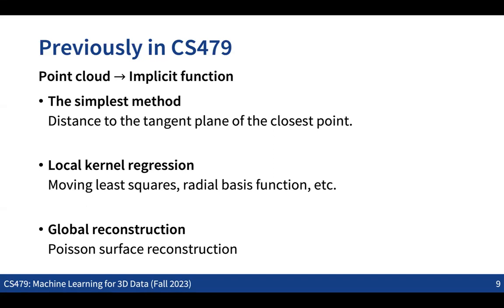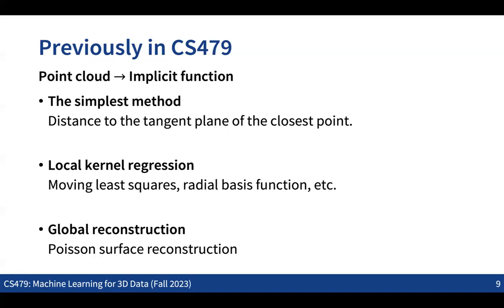And we also could extend this idea by not only finding one single point, but considering all the points that we have in the point cloud with some kind of weights. The weights will be defined based on the distance from the query point to the other points. That was the idea also called moving least squares, which could be interpreted as a local kernel regression idea.